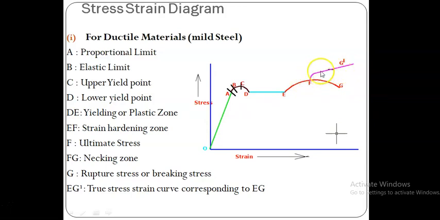So here the actual area of the rod is considered hereafter. That's why the curve is like this. So O, A, B, C, D, E, F, G dash is called the true stress strain curve, whereas O, A, B, C, D, E, F, G is called the nominal stress strain curve.